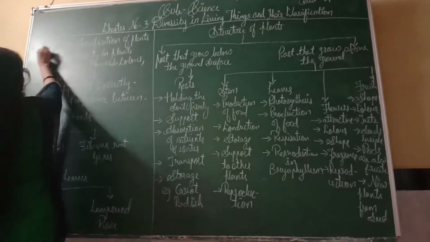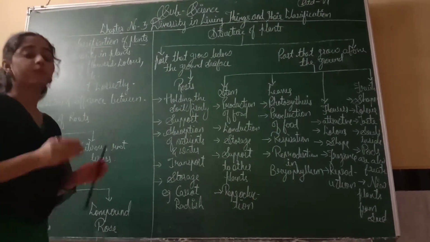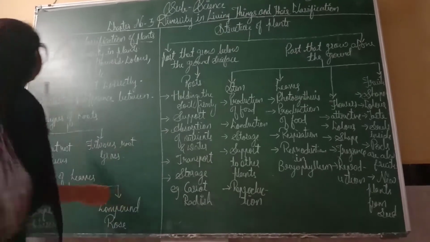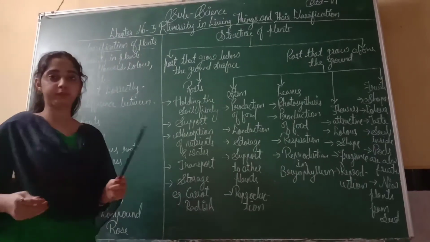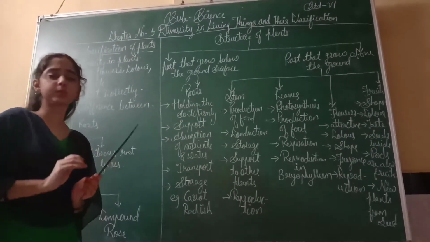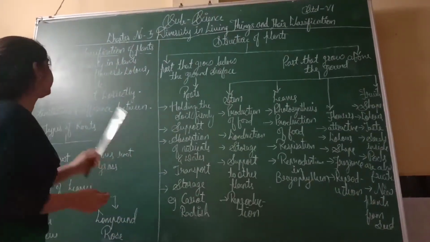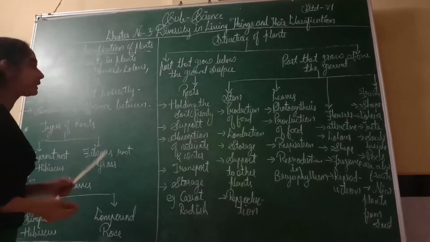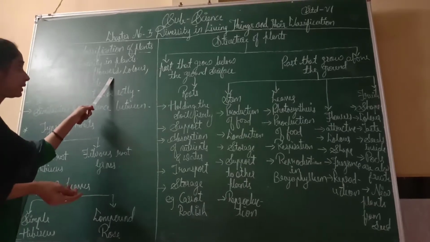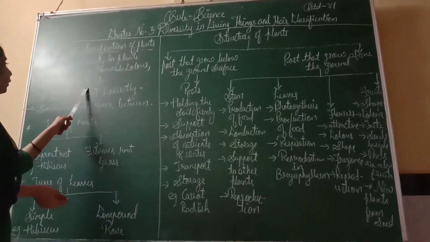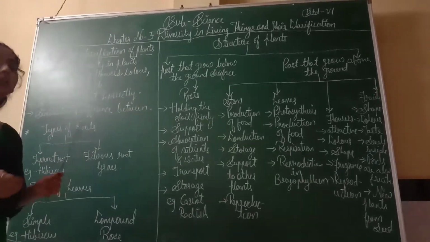See the next point. Need for classification of plants. Why do we have to classify the plants? Why do we have to categorize the plants? See, there is tremendous diversity in plants. There are many kinds of plants, very different kinds of plants. Some are small, some are big, some are very thin, some are very thick. So there is much diversity in plants. For example, changes like shape. They have different shapes, different numbers of flowers, color, fragrance, fruits, etc. All these things we have to classify while identifying any plant.